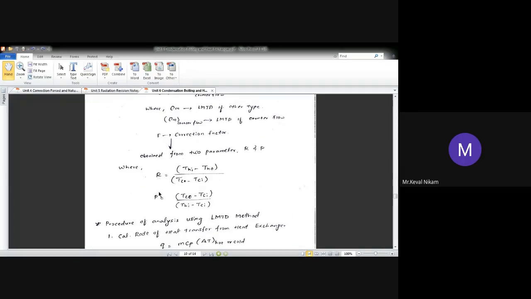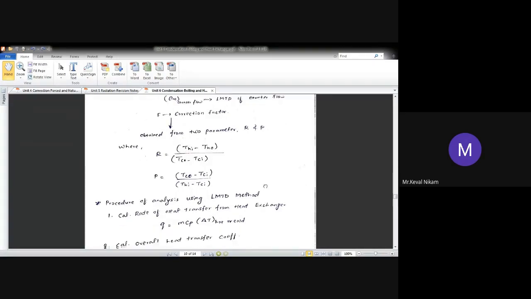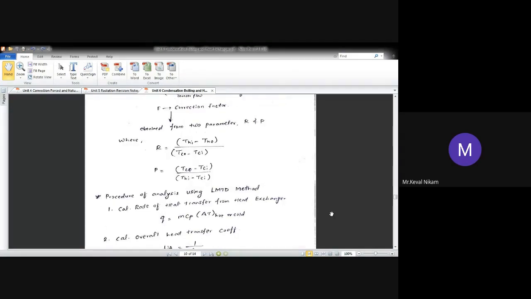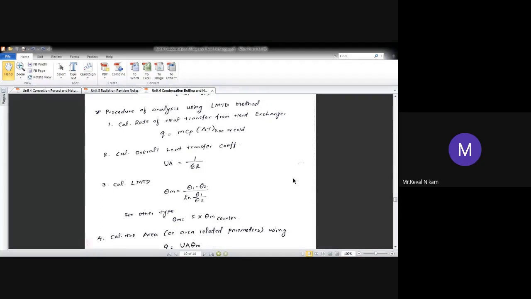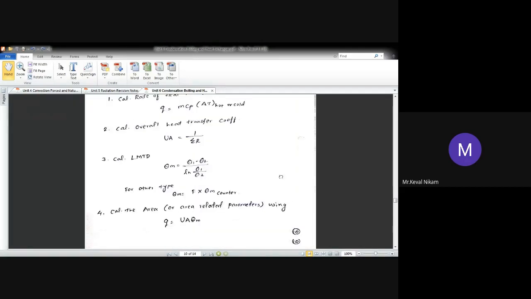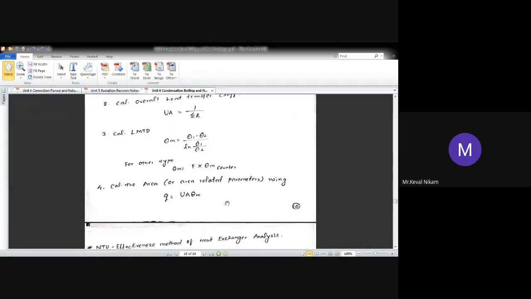Okay, R value, it is the ratio of the temperature difference. Again, P value, it is again the ratio of the temperature difference. But this temperature difference will be numerator and the denominator is going to be changed. Okay. Further, procedure to find out LMTD, you can first of all find out Q value, then you can find out UA value. Okay. After finding out theta m value, you just put in the value of Q equal to UA theta m.